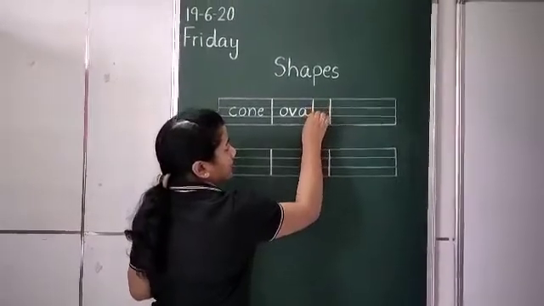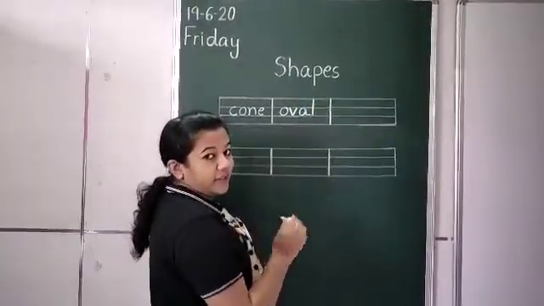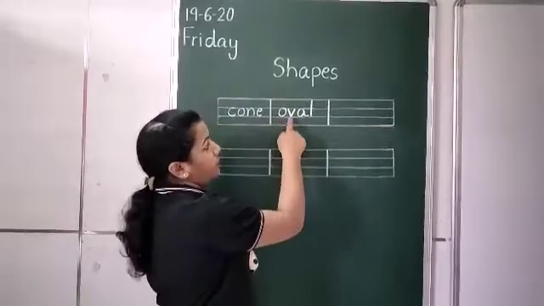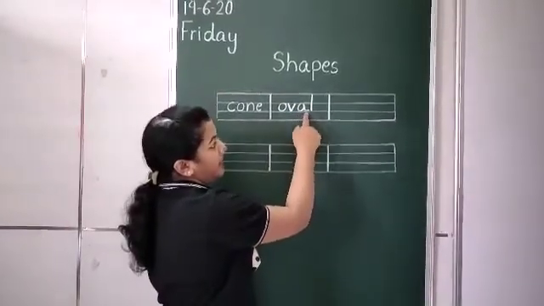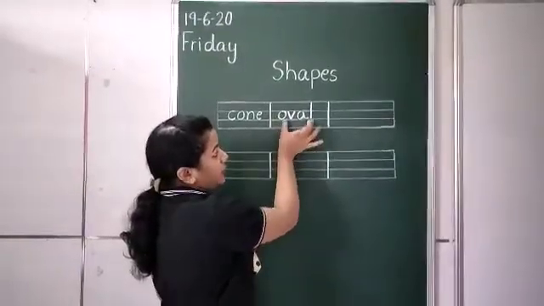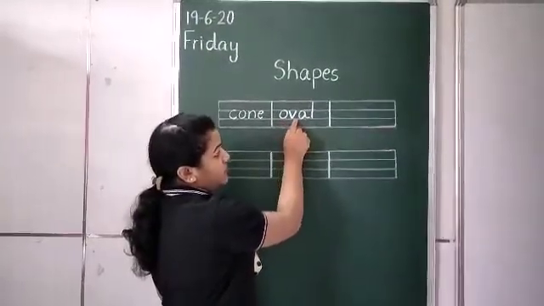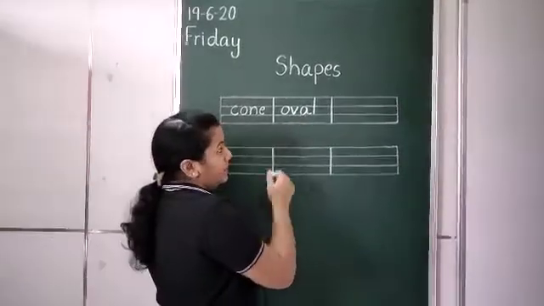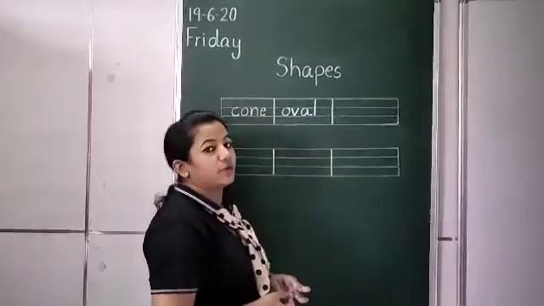O-V-A-L, oval. What is this spelling? O-V-A-L, oval. You will write it near, no space you should leave. Okay. Now the next spelling is of square.